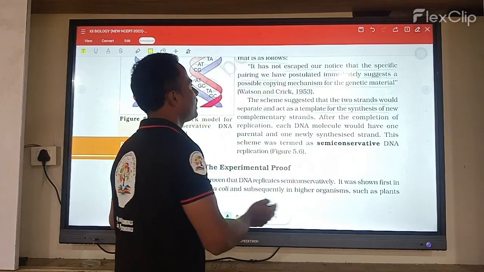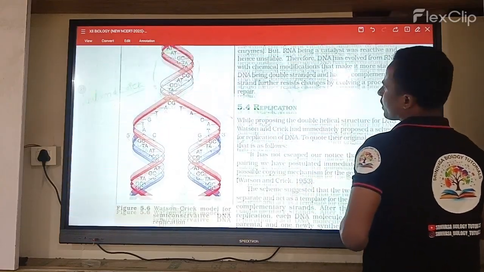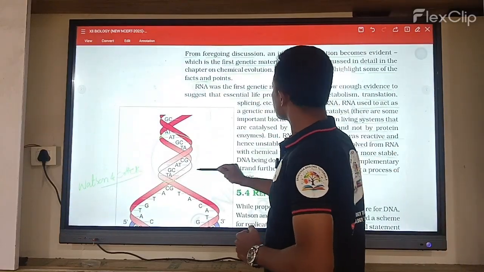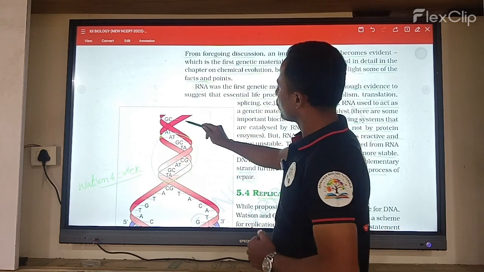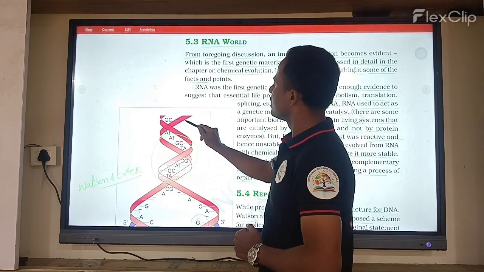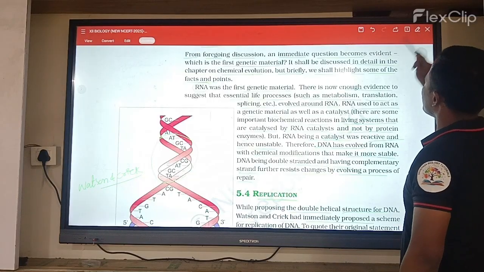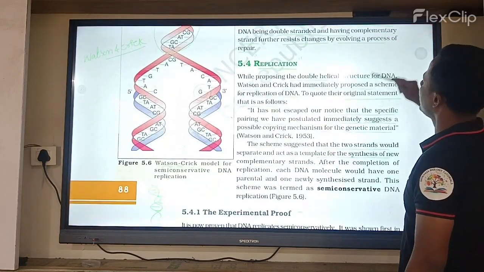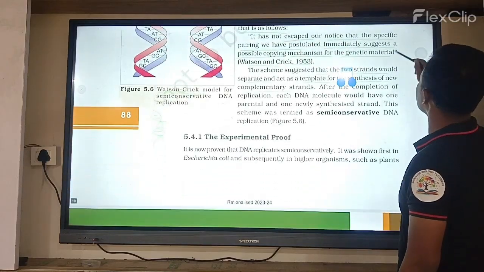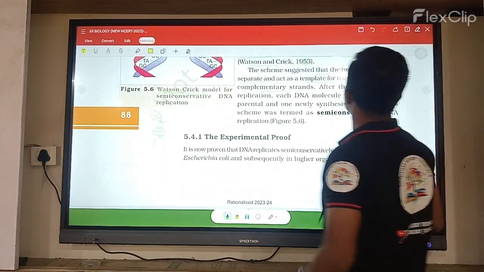So, for example, when we take these strands, both are called template strands. They participate in the DNA replication process.